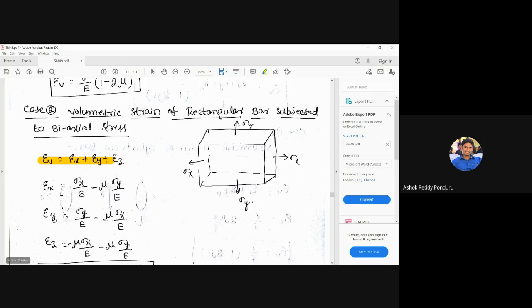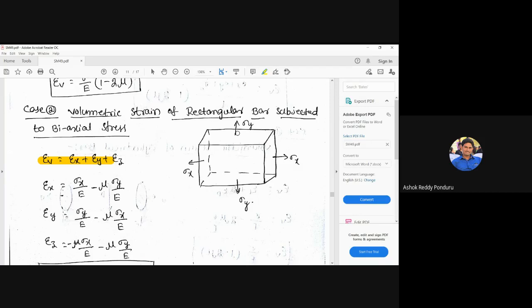And epsilon y means the strain in the y direction, that is, the dimensional change in the y direction divided by the original dimension. Sigma y divided by E is the linear strain, and mu into sigma x by E is the lateral strain.